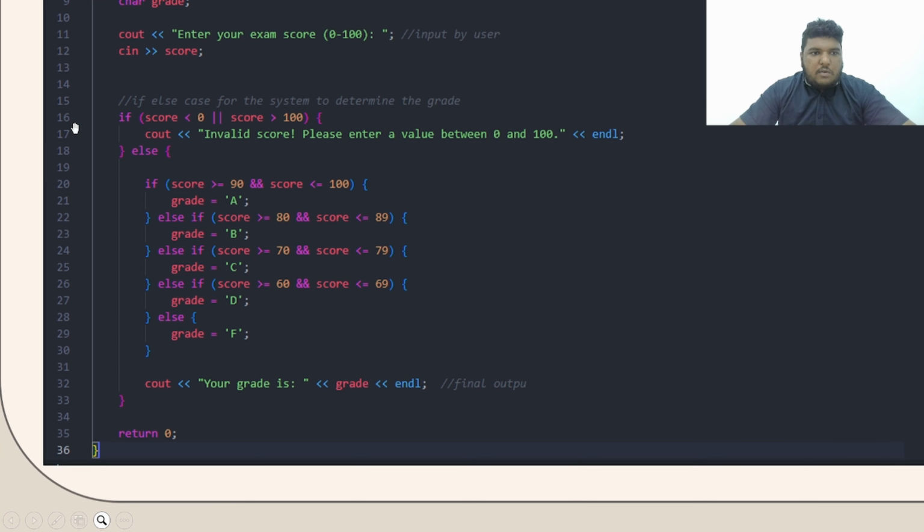From line 16 up until line 30, it's going to be the if else case. How this works is, if score is less than 0 or if score is greater than 100, the cout message which will be conveyed is: invalid score. Please enter a value between 0 to 100. And as you can see, I have used endl in most of my lines, which means ending a line so that it looks neater and cleaner.